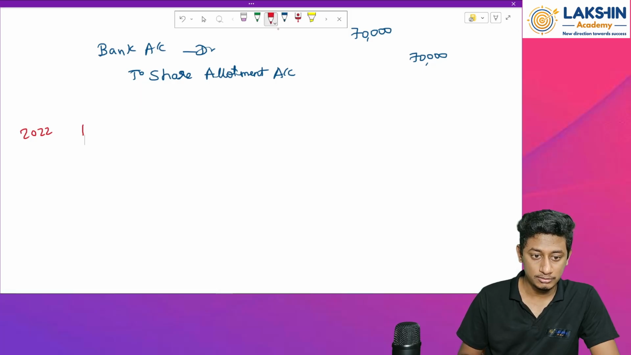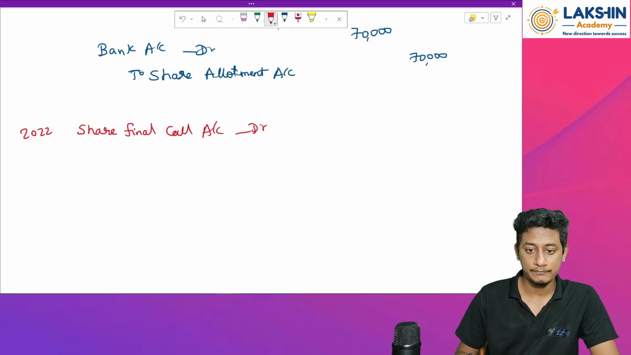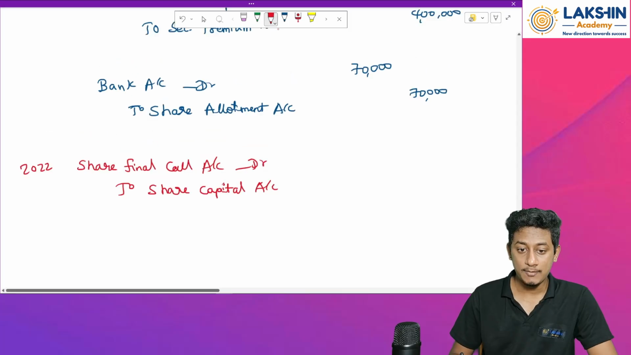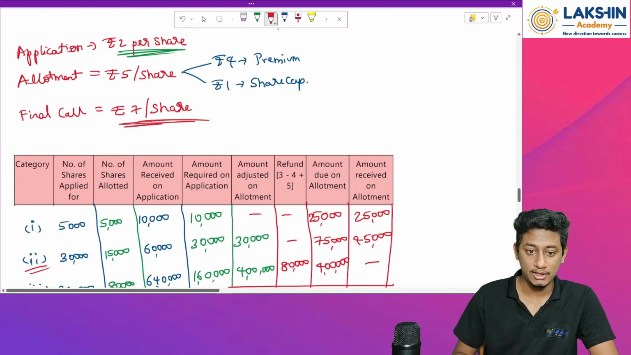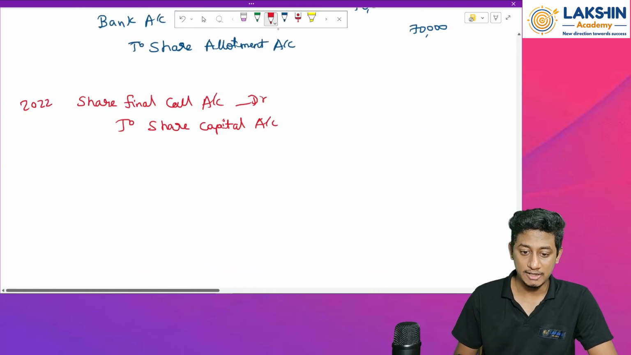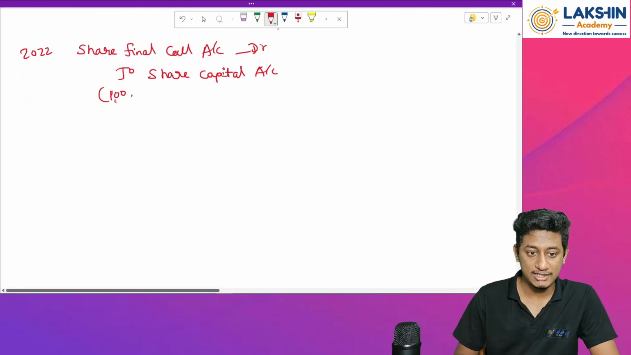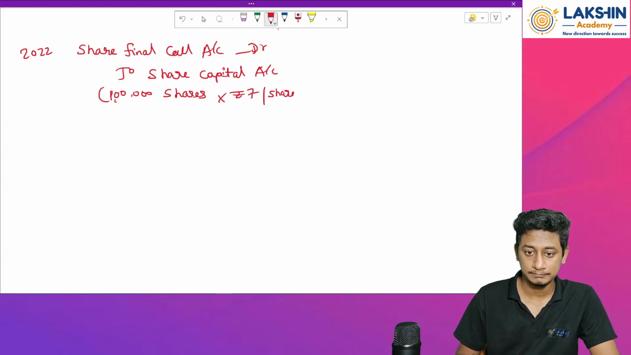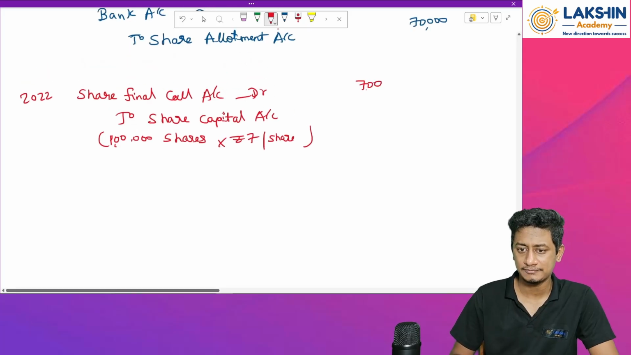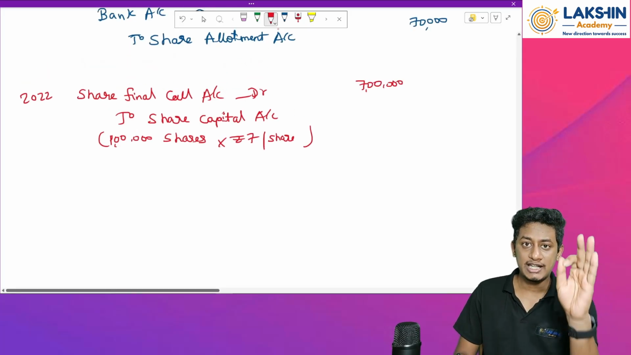Share final call account debited to share capital account. How much is the amount to be received? Look at the entry. You have to receive 7 rupees per share, right? So that means 1 lakh shares into rupees 7 per share. How much will that be? Again rupees 7 lakh.